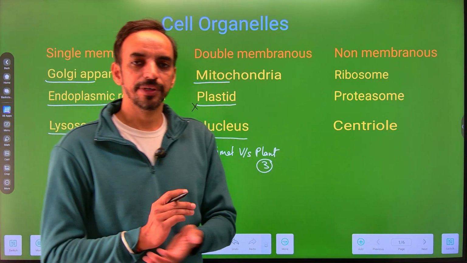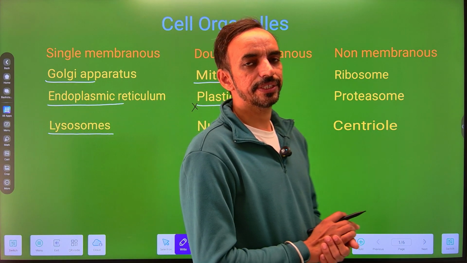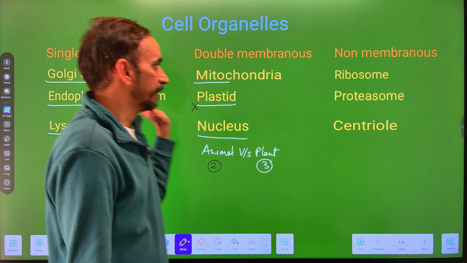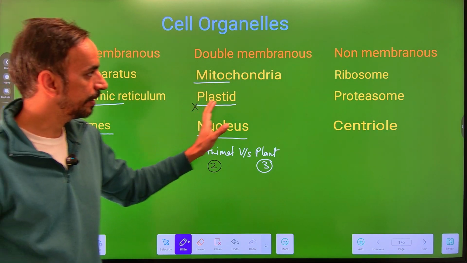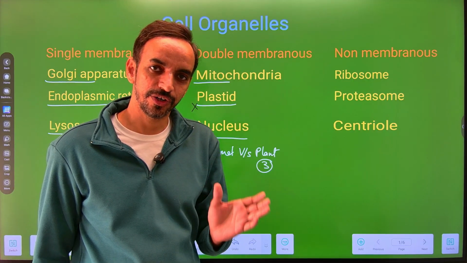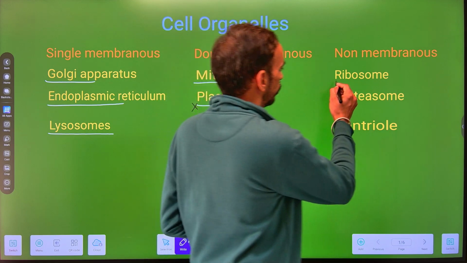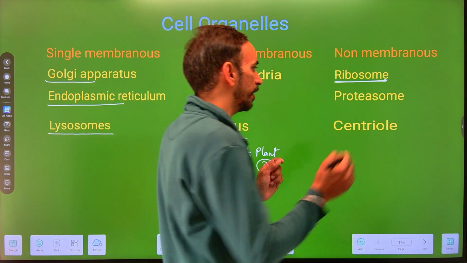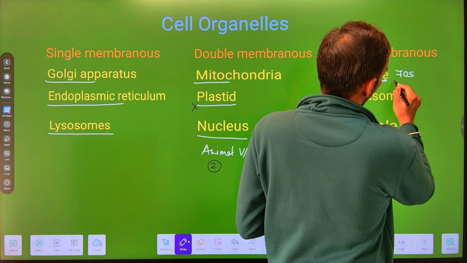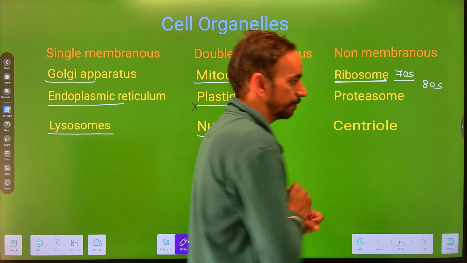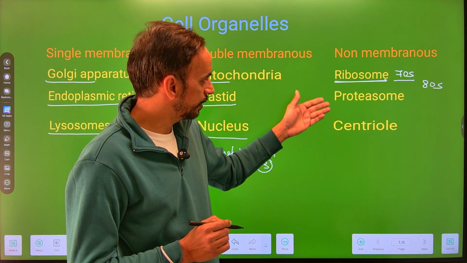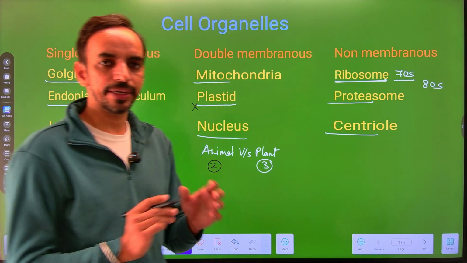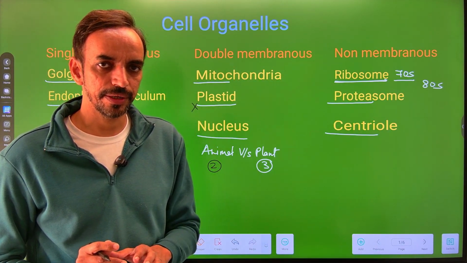Next category is the non-membranous cell organelles. In our previous video, we have already stated that in case of prokaryotes, there is an absence of membrane-bound cell organelles. So prokaryotes will not have single and double membranous organelles, but the prokaryotes have some non-membranous cell organelles. For example, the ribosome remains present in both prokaryotes as well as in the eukaryotes. The prokaryotes have 70S type of ribosome, while the eukaryotes have 80S type of ribosomes. Some other non-membranous cell organelles are the proteasome and the centriole. So let's talk one by one about the structure and function of all these cell organelles.